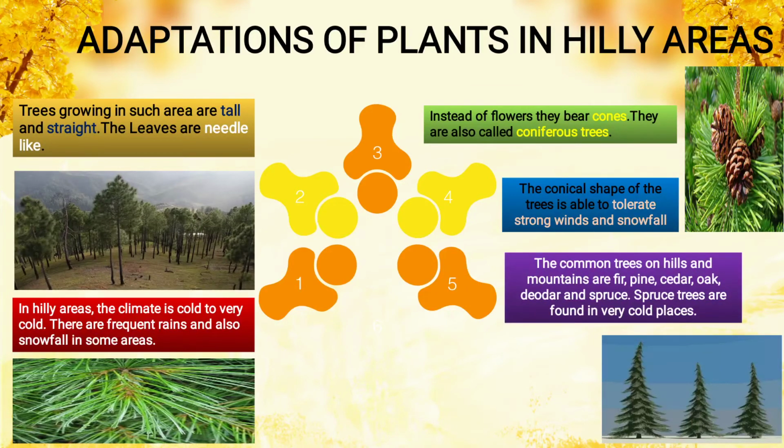The common trees on hills and mountains are fir, pine, cedar, oak, deodar and spruce. Now the spruce trees are found in very cold places.